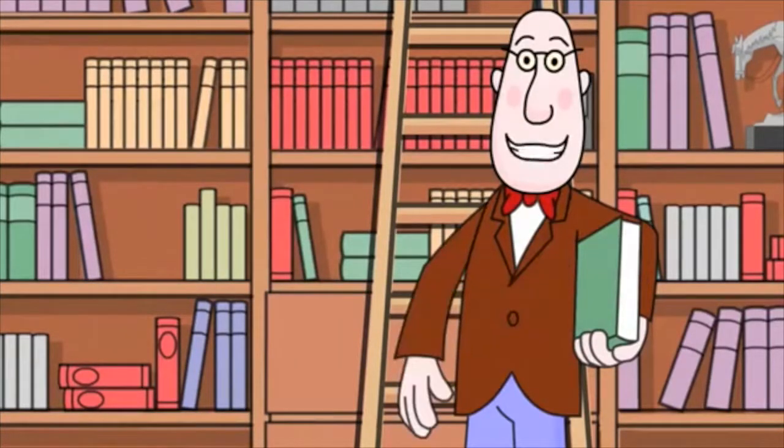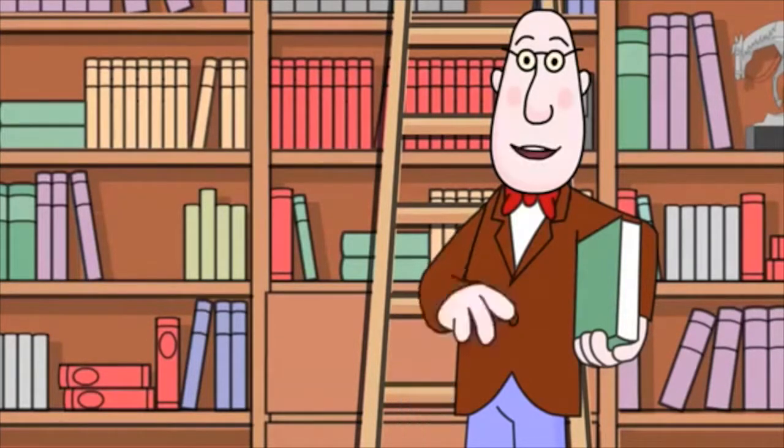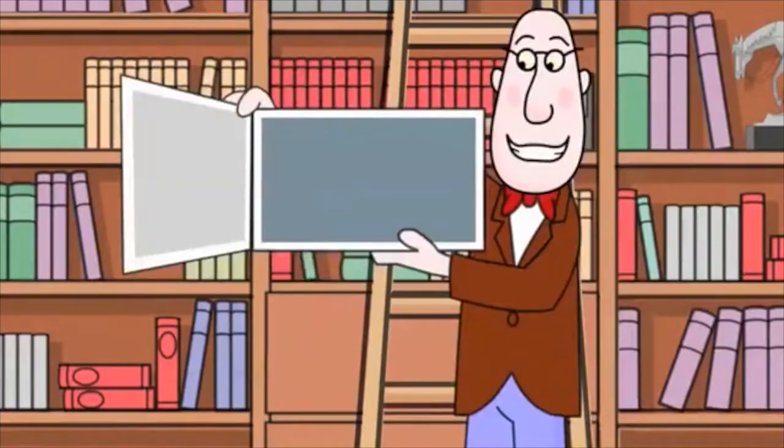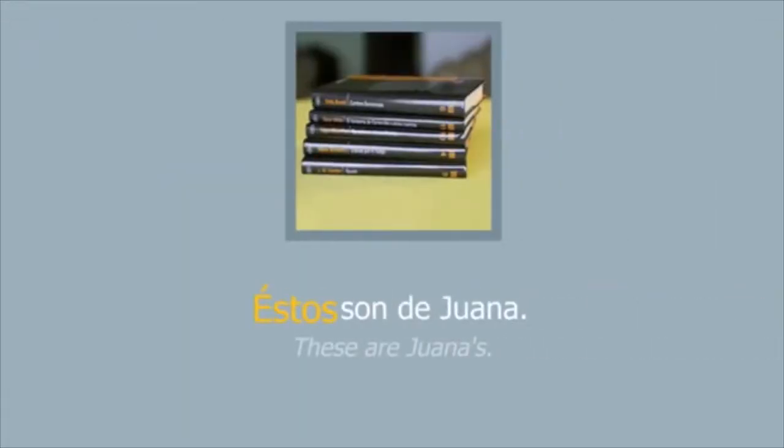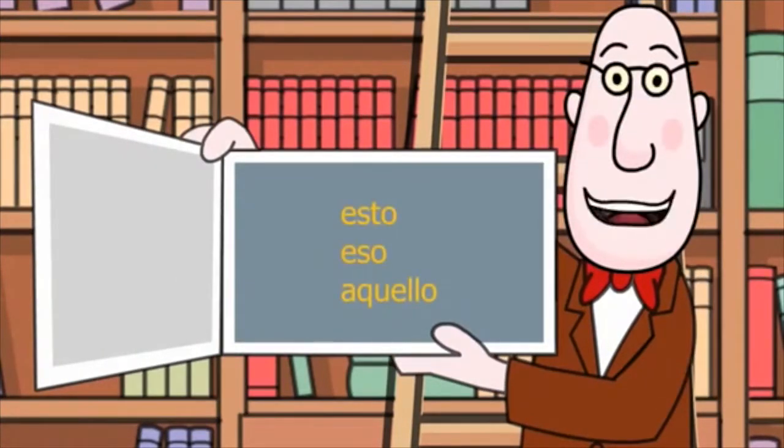Atención! Like demonstrative adjectives, demonstrative pronouns agree in gender and number with the corresponding noun. Este libro es de Pablito. Estos son de Juana. There are three neuter demonstrative pronouns: esto, eso, and aquello.